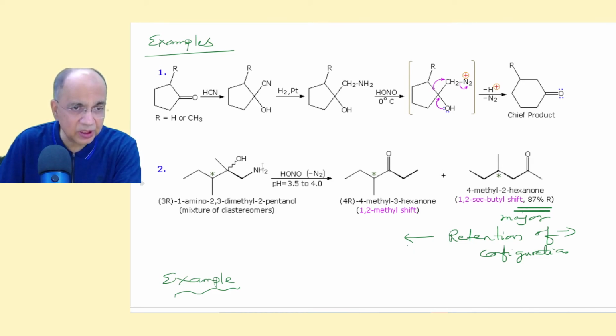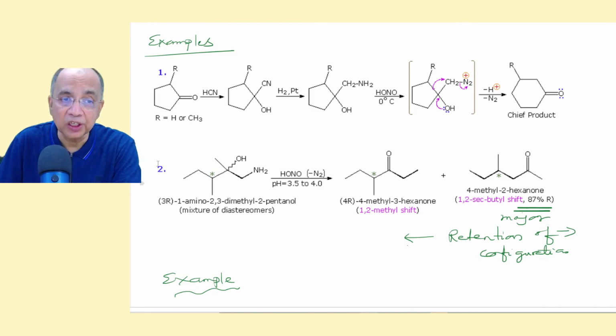And what happens here, there are two possibilities, either this secondary butyl group migrates or the methyl migrates. So since secondary butyl has a larger migratory aptitude, that migrates. So this is CH3, C double bond O, then CH2, then secondary butyl, which has not lost its stereochemistry. This is R, this is also R.